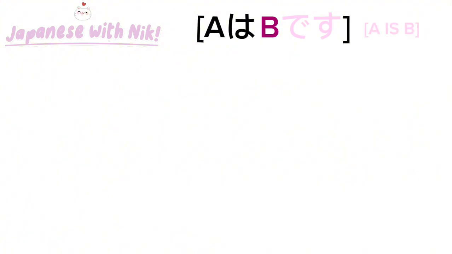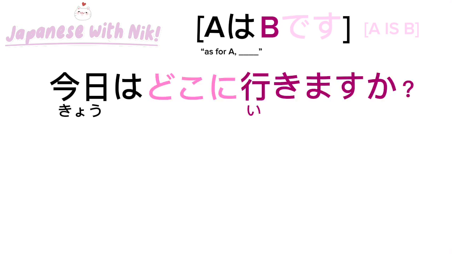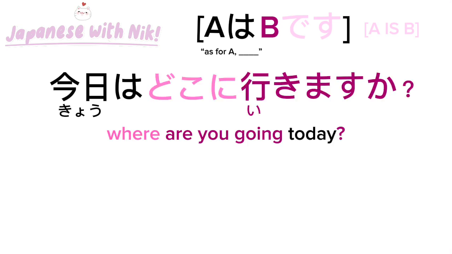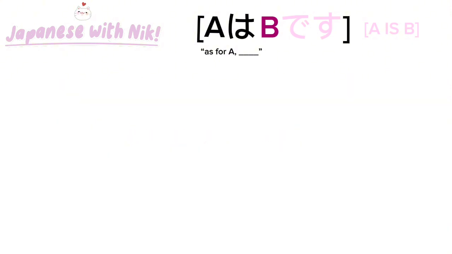If you're unfamiliar with particles in Japanese, then you are probably wondering what the hiragana は is doing after the A. It's pronounced wa, and we call it the topic marking particle. Its function is to mark the topic of the sentence, and when you translate it into English, you get something along the lines of, as for A, blah blah blah. A good example would be, if I'm asking somebody where they're going today, I'd say, 今日はどこに行きますか? I'm saying wa after 今日 because I'm asking them where they're going today, not any other day. Anyways, if you're still confused, I recommend dropping a comment down below and I will try my best to answer as well as I can.